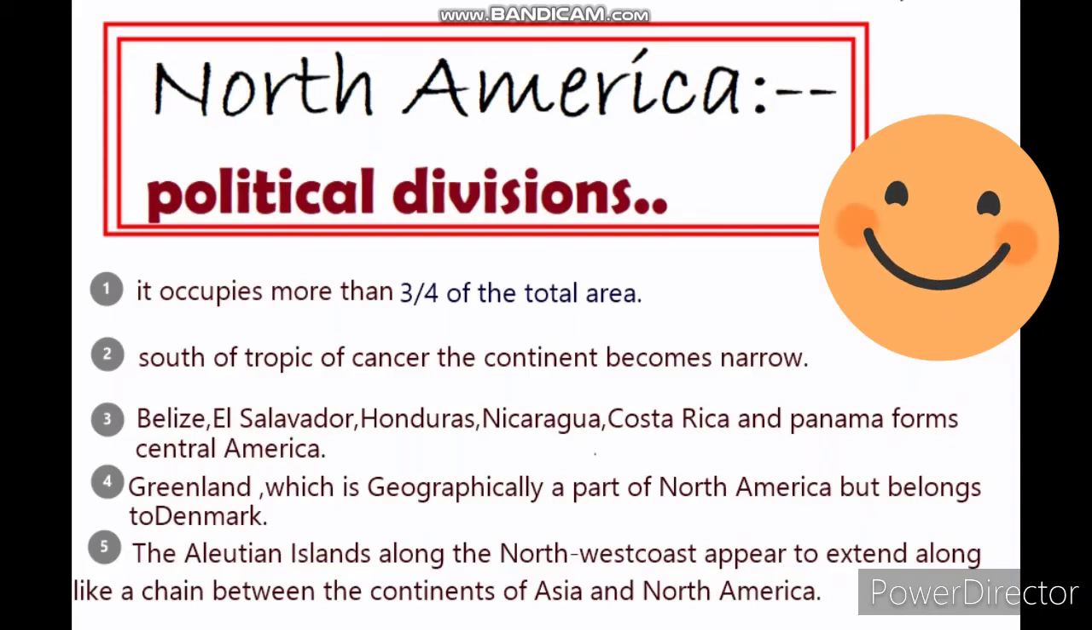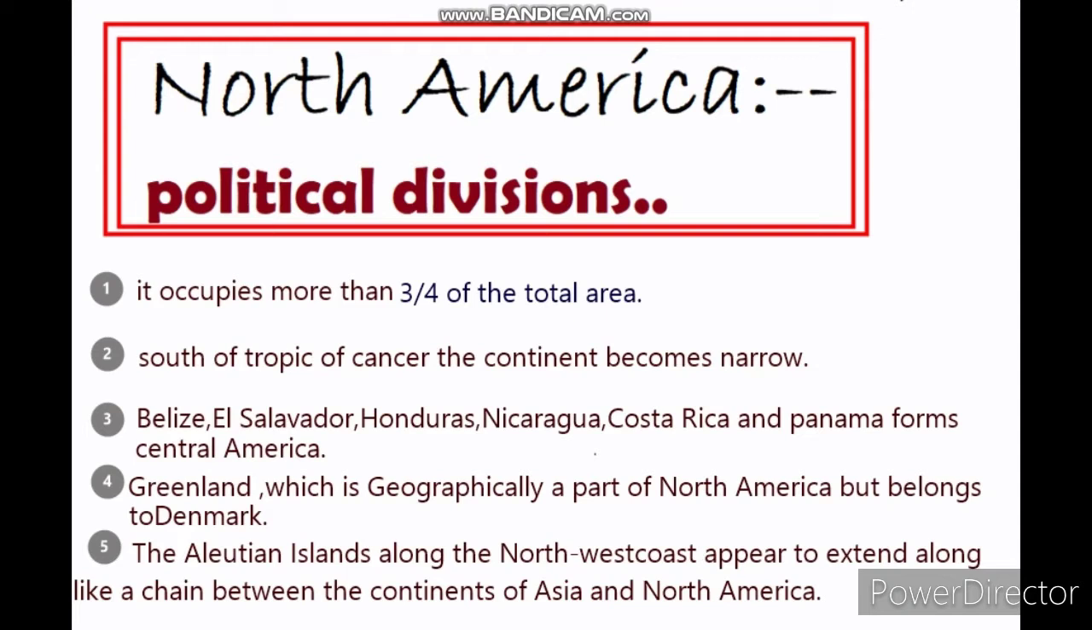And of course, I have told you that we will be completing our North America chapter in smaller sections, smaller divisions. So today we have started the political divisions, and we are just going to complete these political divisions and start the important cities of North America. So without wasting time, let's get started.